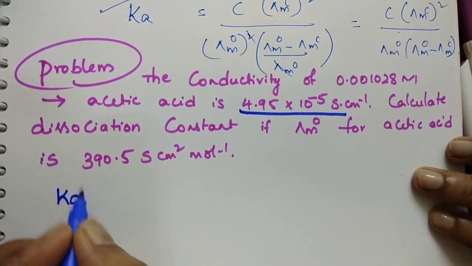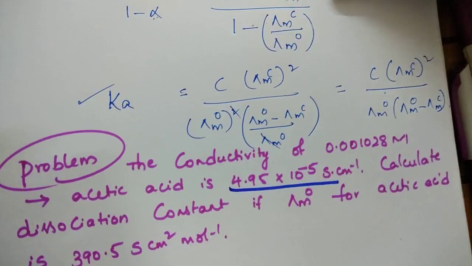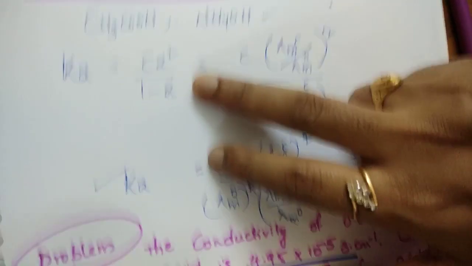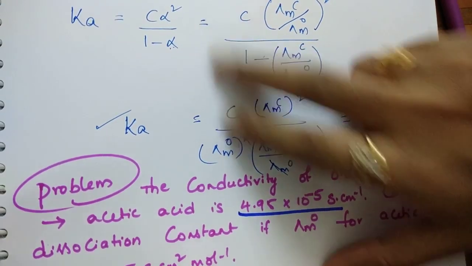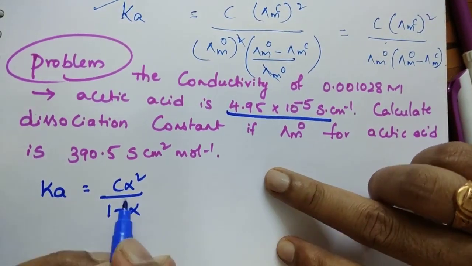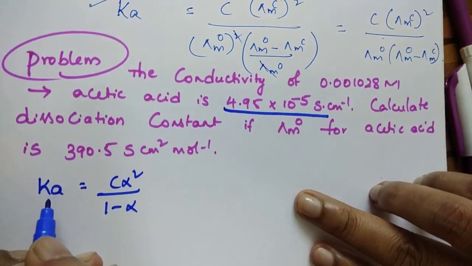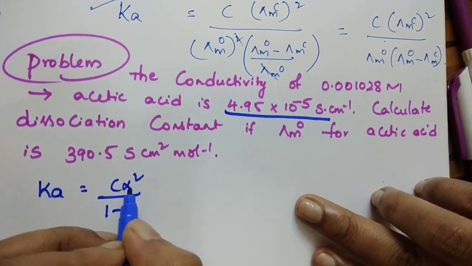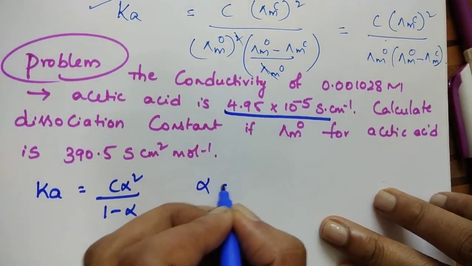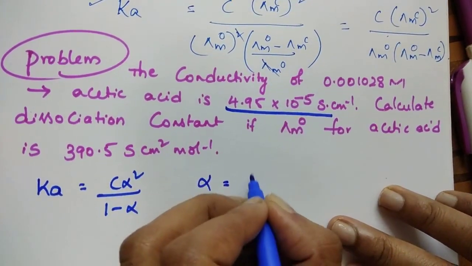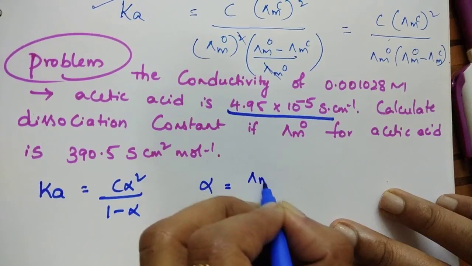What is the formula of Ka? We discussed: C alpha square by 1 minus alpha. For this, in order to find the dissociation constant, we should know the degree of dissociation, that is alpha. In order to get alpha, what is the alpha formula?